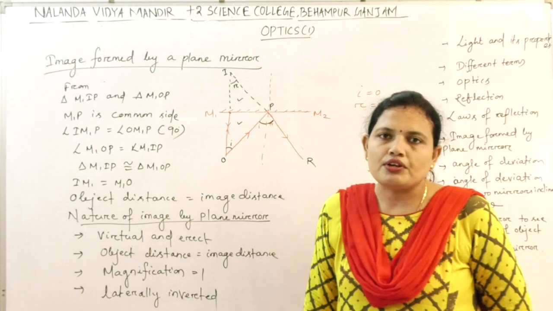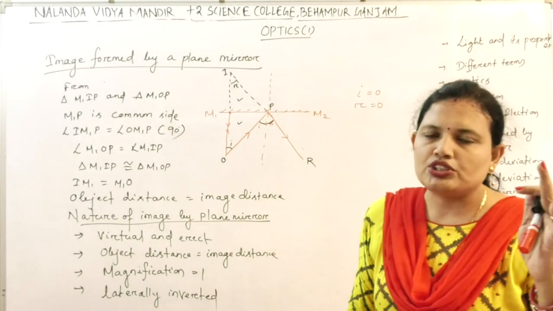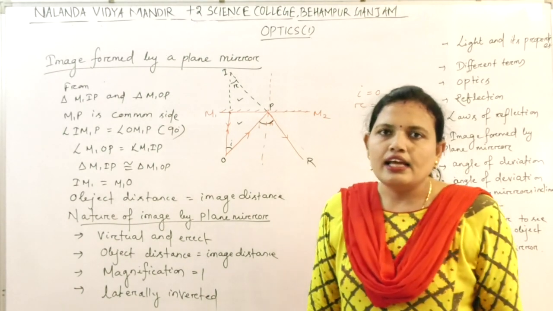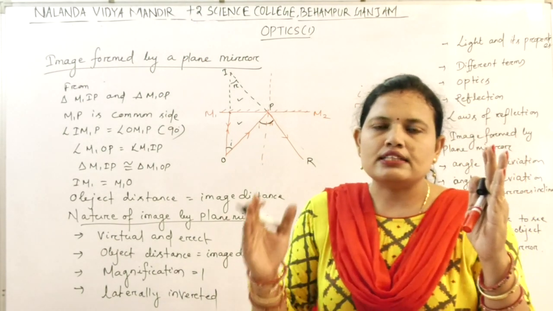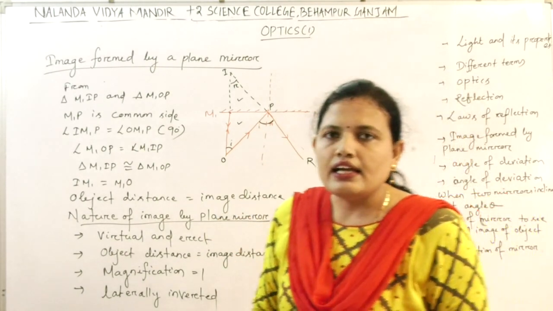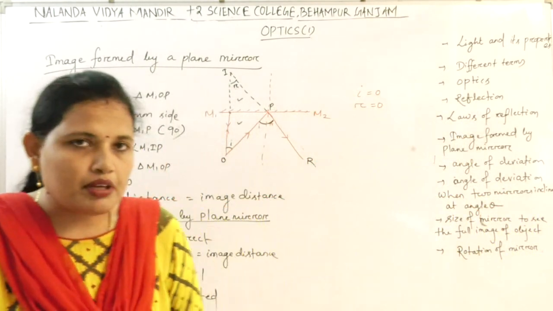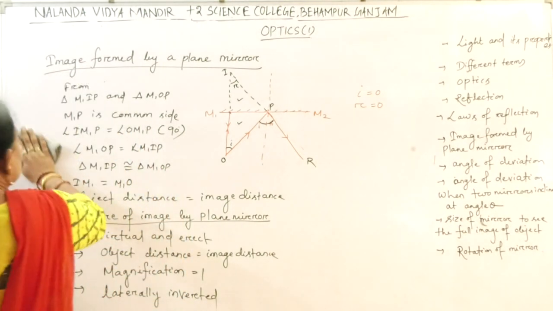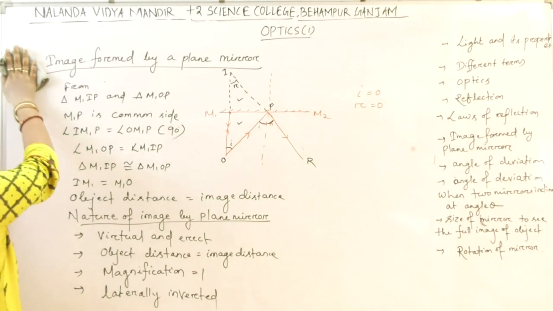The magnification equal to 1 means the size of the object is equal to the size of the image, and the image is laterally inverted, meaning if you see the left, it will look like right. All these things you can practically see in your plane mirror. Okay. Next, are all of you clear?